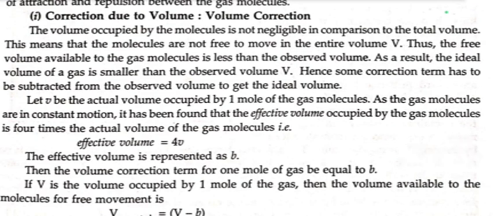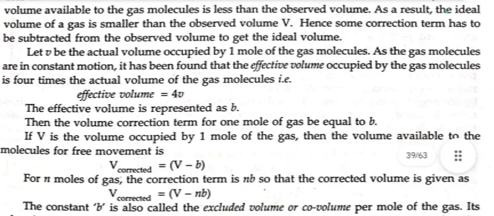Let v be the actual volume occupied by 1 mole of the gas molecules. As the gas molecules are in constant motion, it has been found that the effective volume occupied by the gas molecules is 4 times the actual volume of the gas molecules. Effective volume equals 4 times v. The effective volume is represented by Vb, then the volume correction term for 1 mole of gas is b. If V is the volume occupied by 1 mole of gas, then the volume available to the molecule for free movement is V corrected equals V minus b.